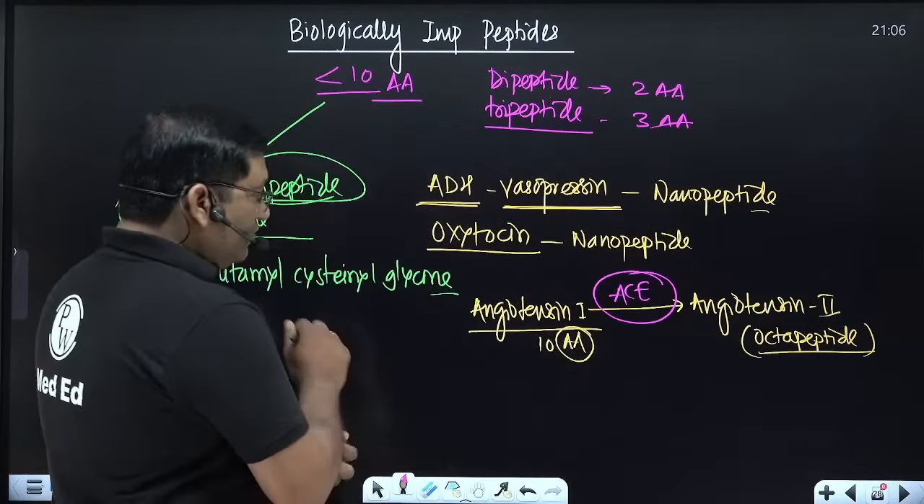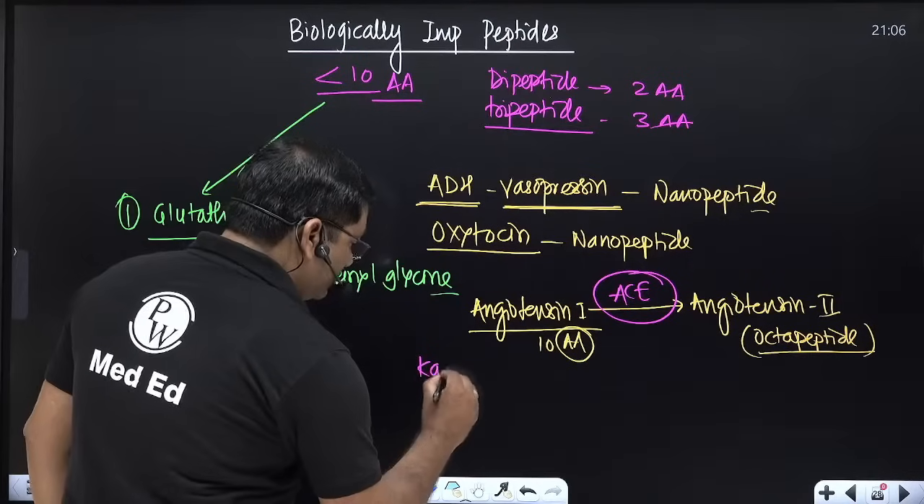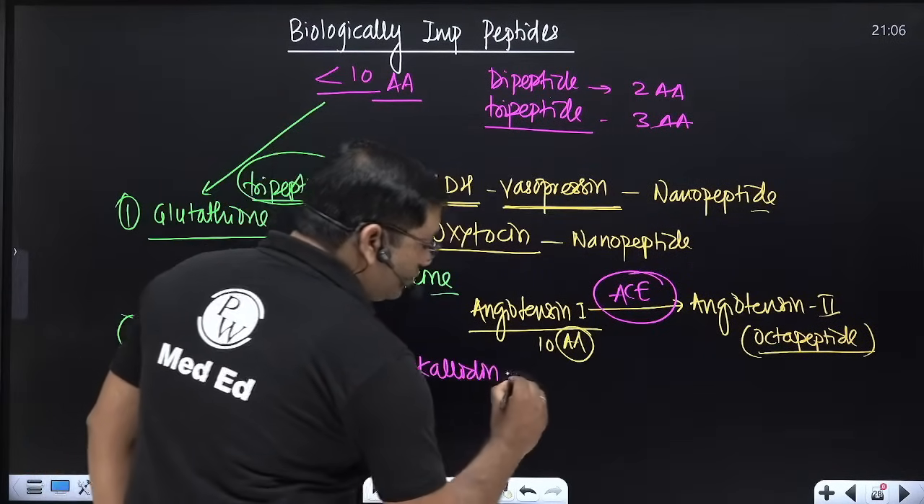Then kallidin, it is converted into bradykinin.